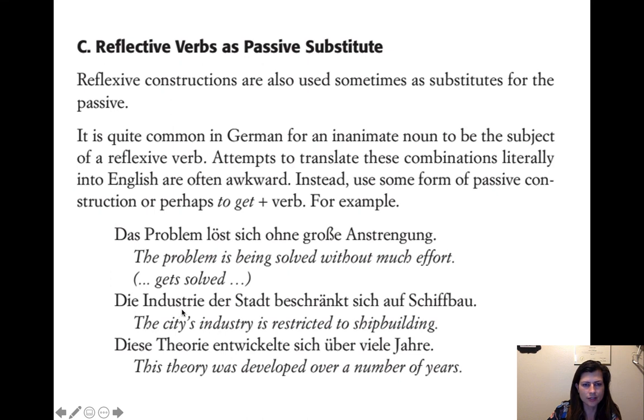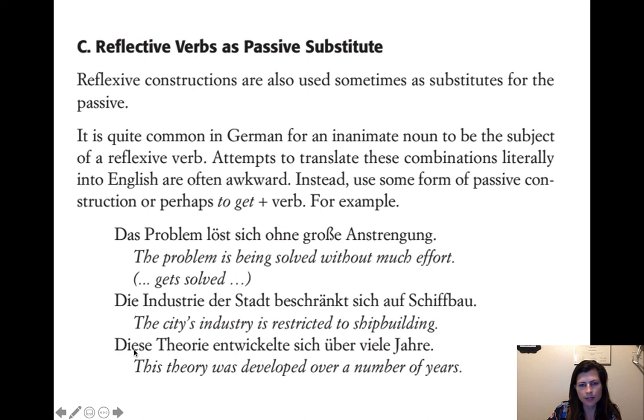And then die Industrie der Stadt beschränkt sich auf Schiffbau. The city's industry is restricted to shipbuilding. So the industry of the city restricts itself to shipbuilding. Restricts itself, but then it sounds better to say is restricted to in a passive. Diese Theorie entwickelte sich über viele Jahre. This theory was developed over a number of years.